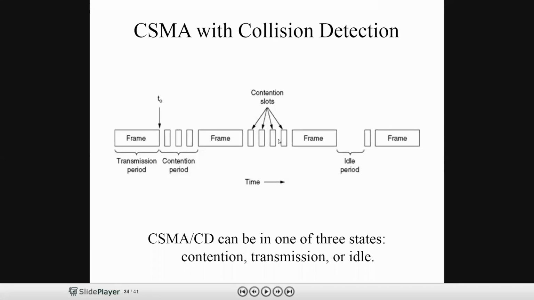In order to cover this situation, if you find the channel idle and I find the channel idle, then even though it is idle, I will wait for a random amount of time. After that, I will transmit the data. After a random amount of time, again I will sense the channel. This is called the contention period. In this contention period window, we have the contention slots. These are the states: frame transmission time, contention time, and idle time.